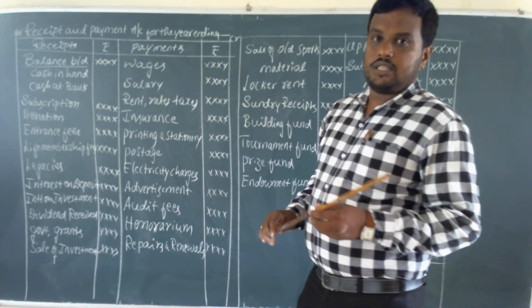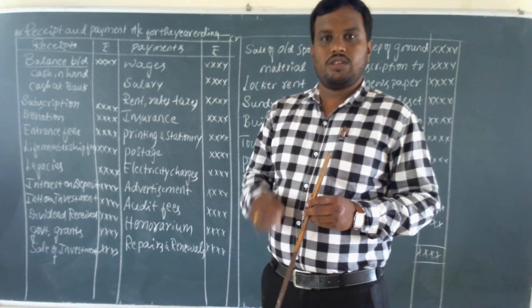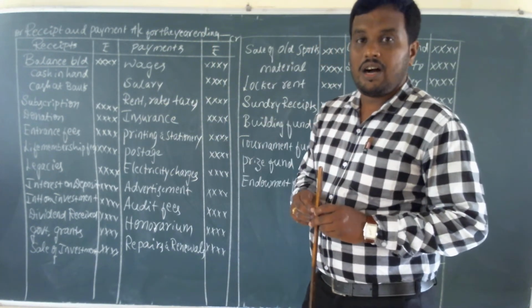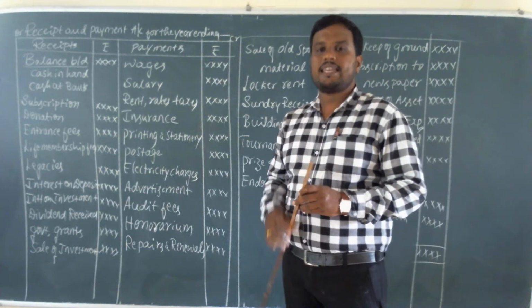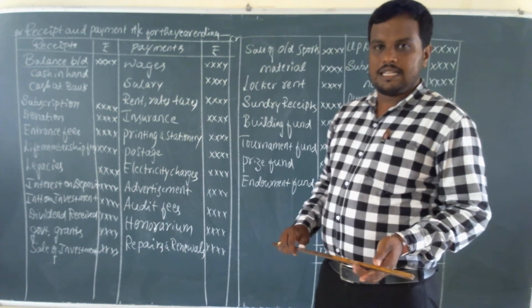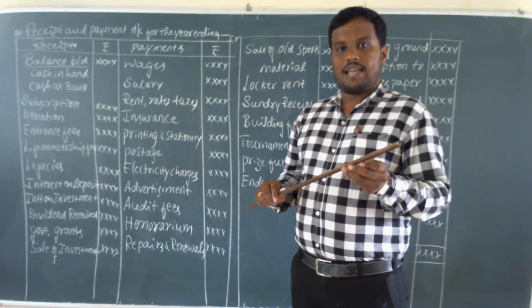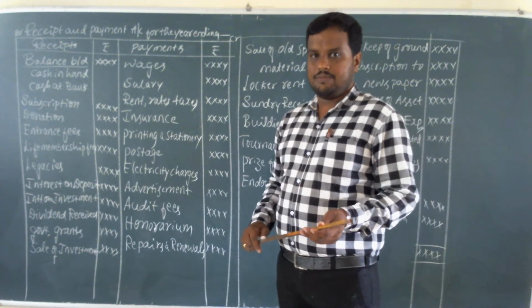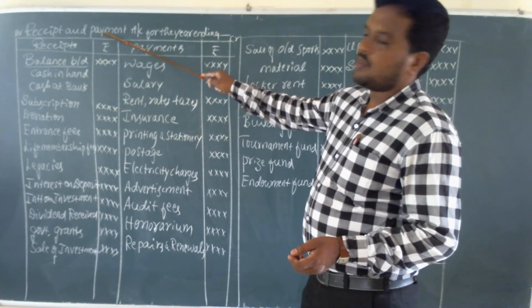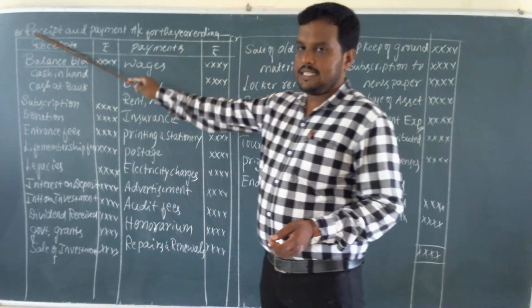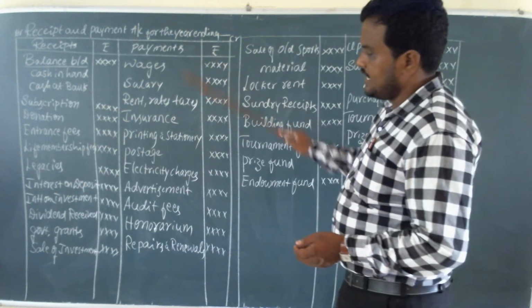I already told that receipt and payment account is prepared on the basis of all cash receipts and cash payments, and it includes capital and revenue items. This is the debit side, this is the credit side.